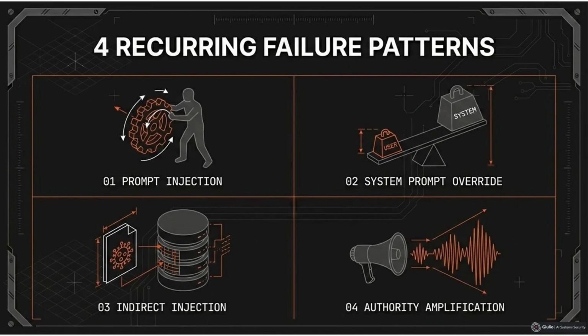Many teams assume a strong system prompt functions as a security boundary. It does not. It is merely a higher priority instruction within the same probabilistic processing stream. If downstream context is semantically strong enough, it can influence behavior. Models simply weight tokens and they do not enforce privilege hierarchies.